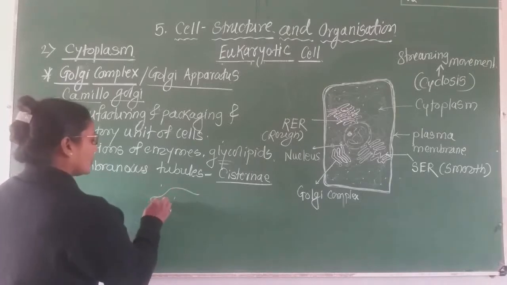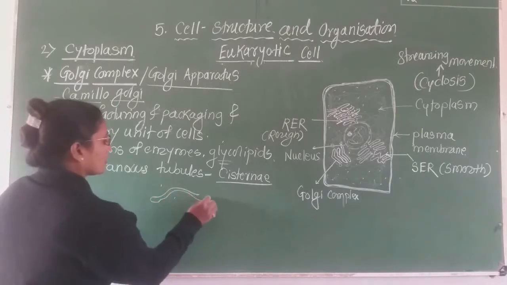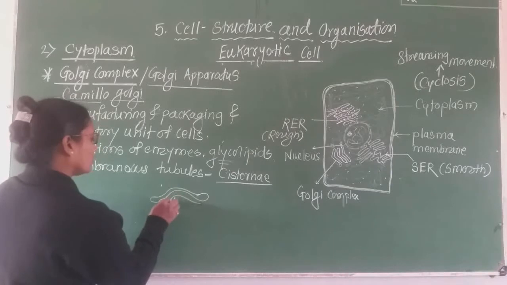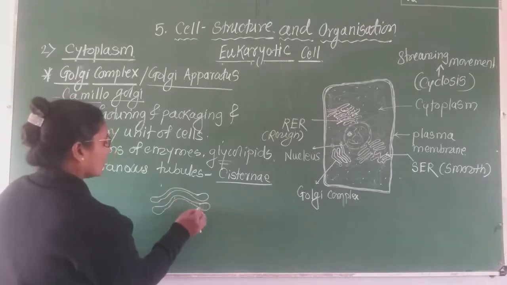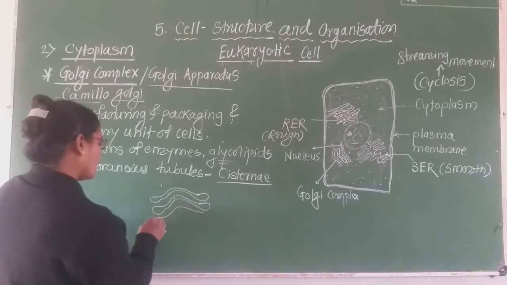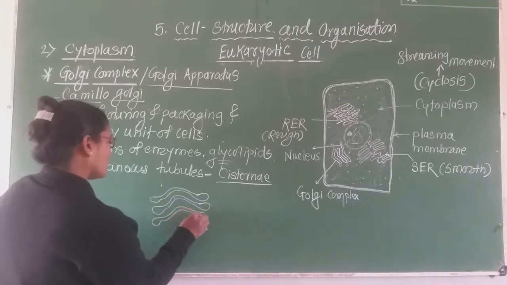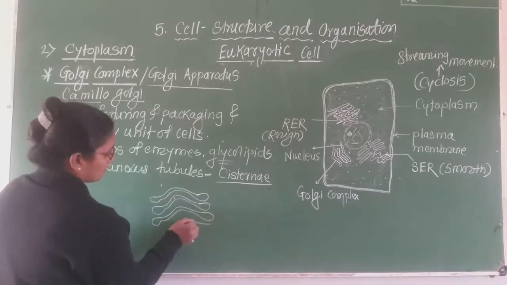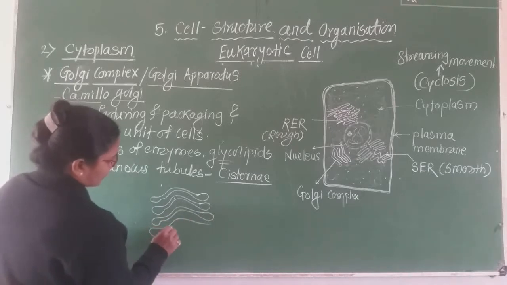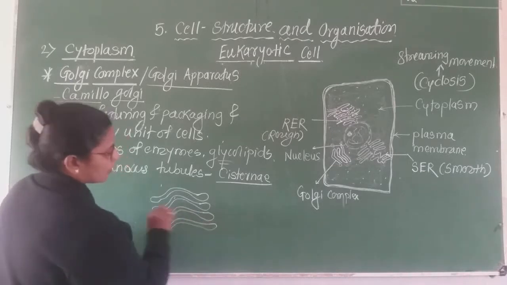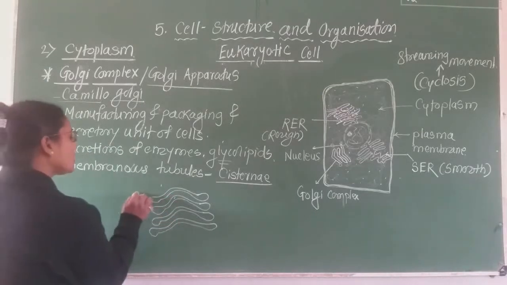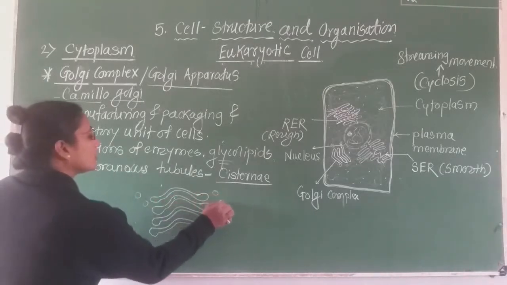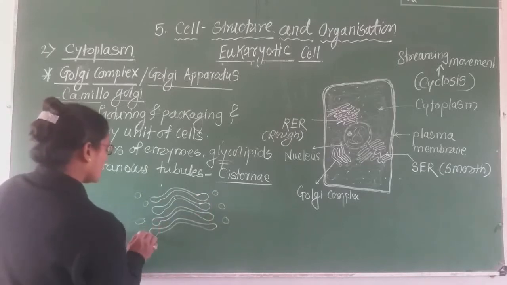Now if we see the isolated diagram, such stack-like structures. This is one cistern. Just below this is the second cistern. This one, the third cistern, and so on. It appears like a stack of membranous tubules. These are the cisternae. Now these cisternae release vesicles.